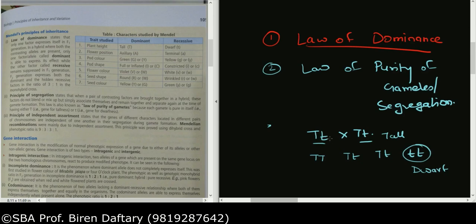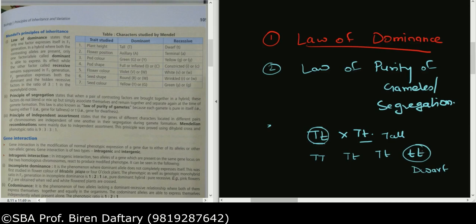So gametes are always pure, they always separate, they are not dependent. Please remember that capital T and small t do not mix with each other. In the F1 hybrid, both are present together, they are not mixing, they are just remaining together, because if these two would have mixed, then the height would have been medium. So please remember they remain together without mixing. So the law also says that in a hybrid, the factors remain together without mixing, and during gamete formation they segregate or separate, and because of that you get this.